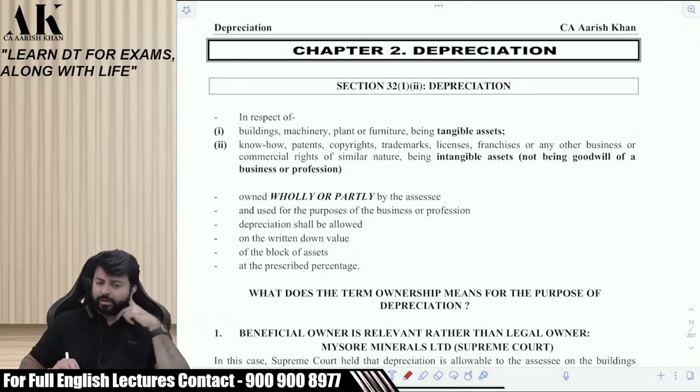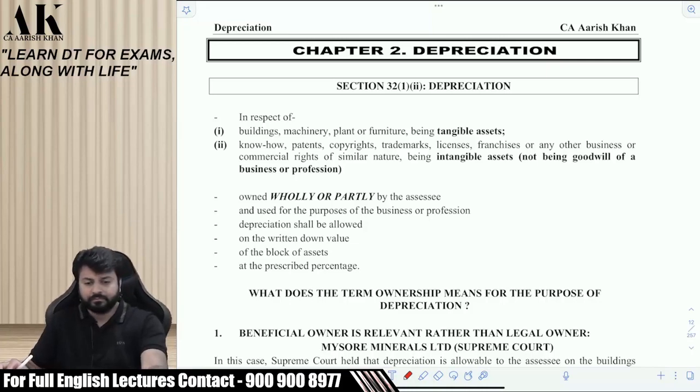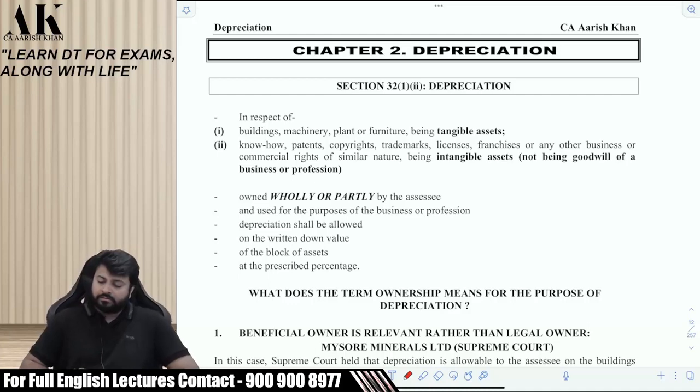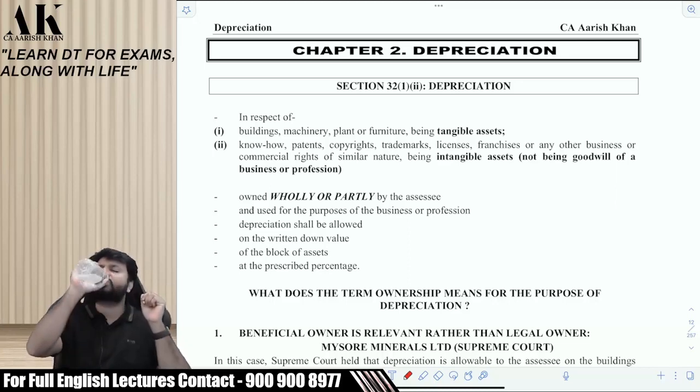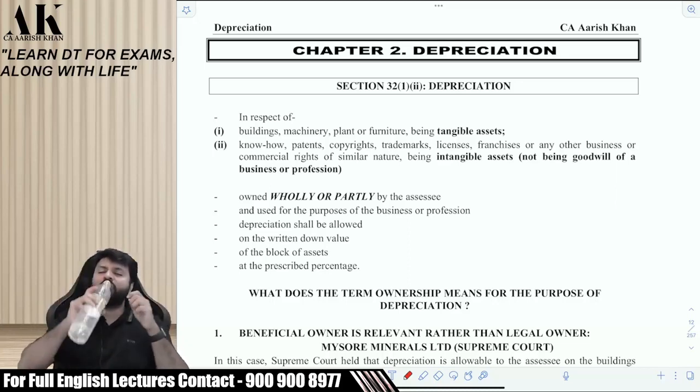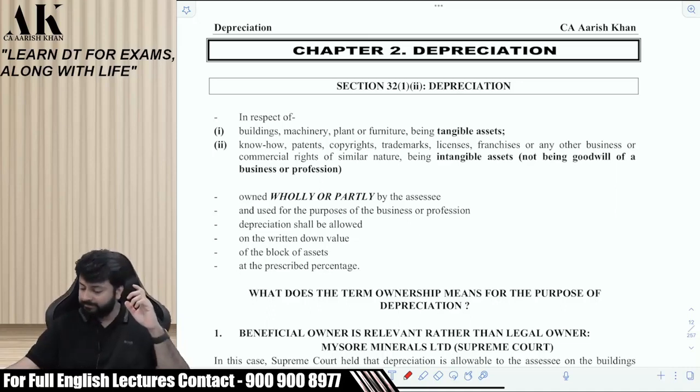Come to page number 2.1 of your textbook, all of you, please. Section 32, subsection 1, clause 2. We will read it together. I will read, you will listen. Now, what is written over here?